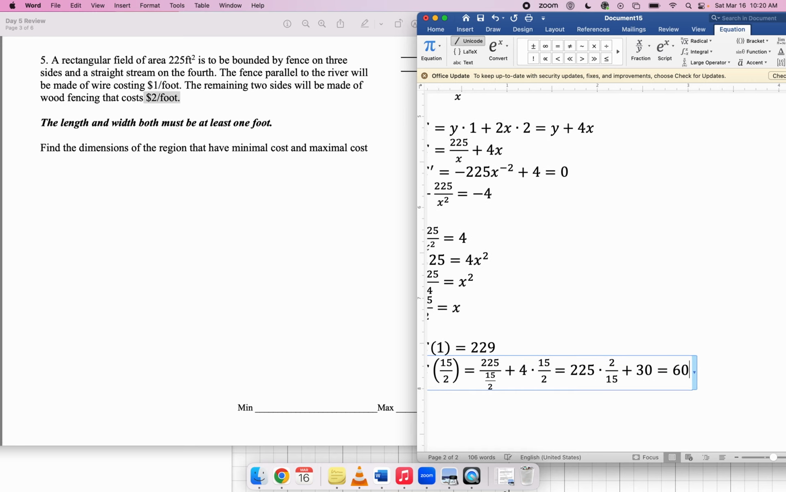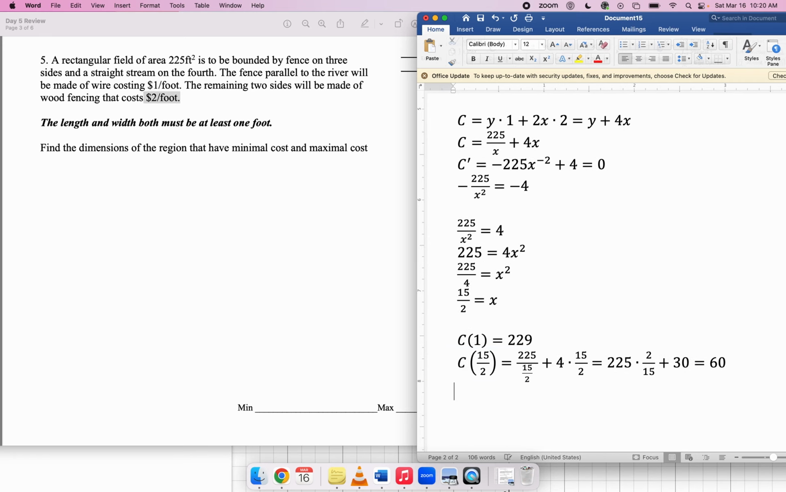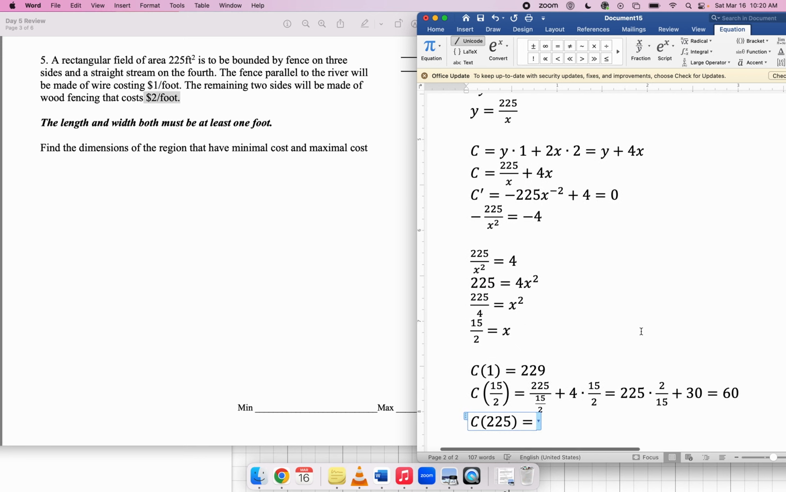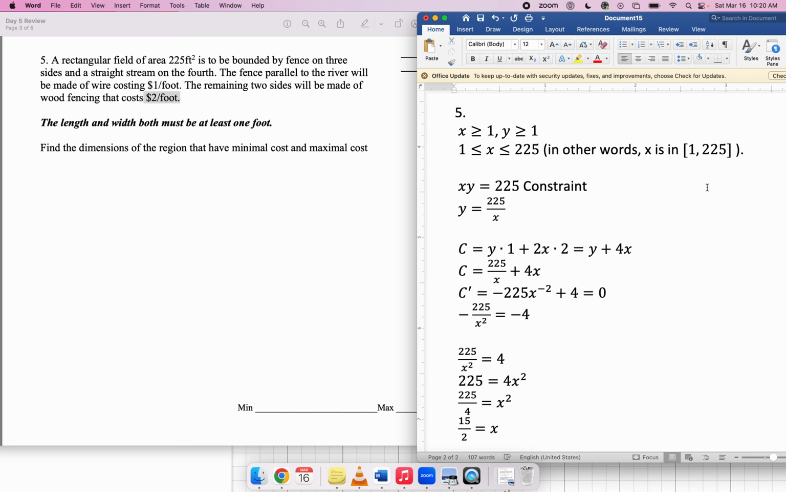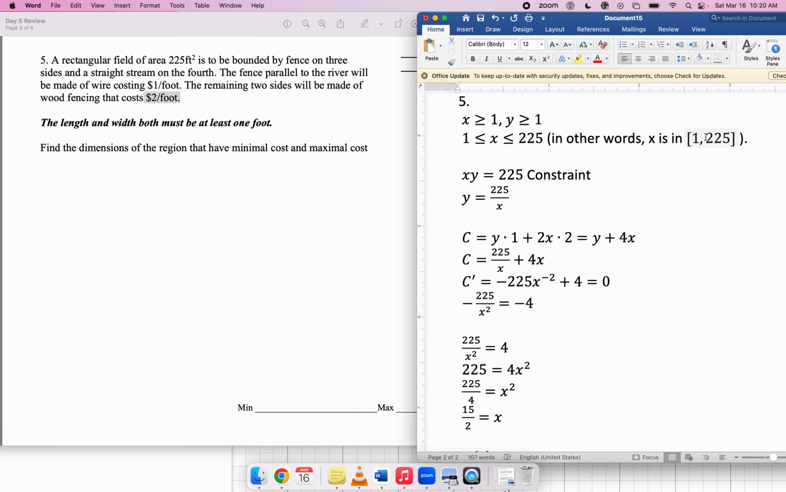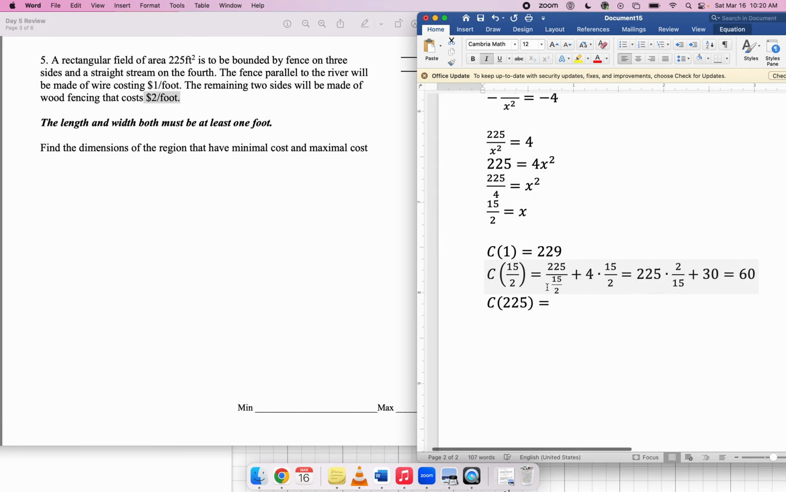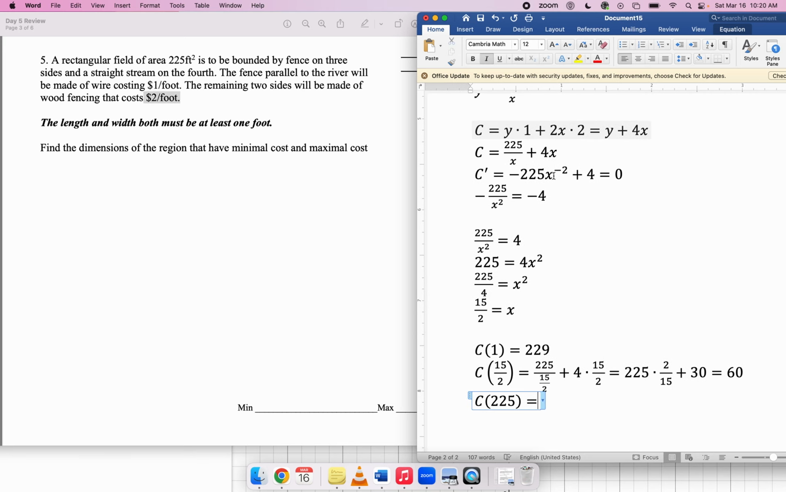Oh, this whole thing's just 60, isn't it? I'm pretty sure that's just 60. And then finally, C of 225. If I make an arithmetic mistake in doing these problems, it's not a big deal. I think you'll understand what I'm saying regardless. C of 225, where's my C? It's this guy right here.